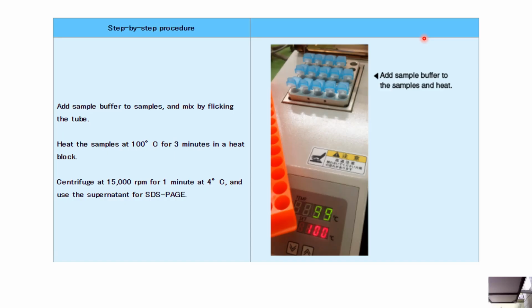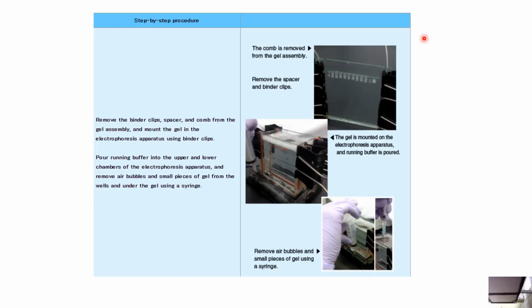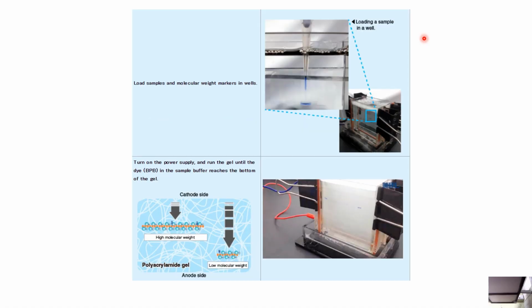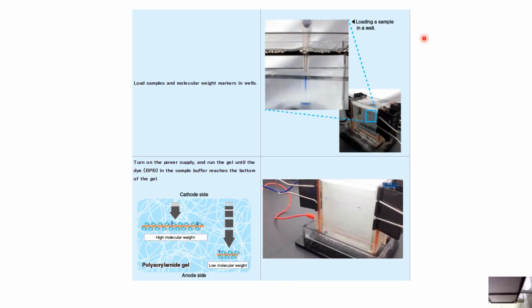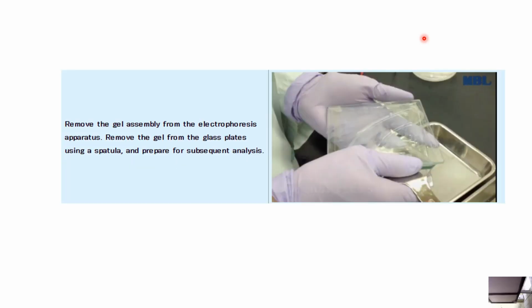You mix the sample with the sample buffer and heat it. Then you basically assemble the system. You remove the comb and you assemble the system. Everything is solidified. Then you start loading the gel.